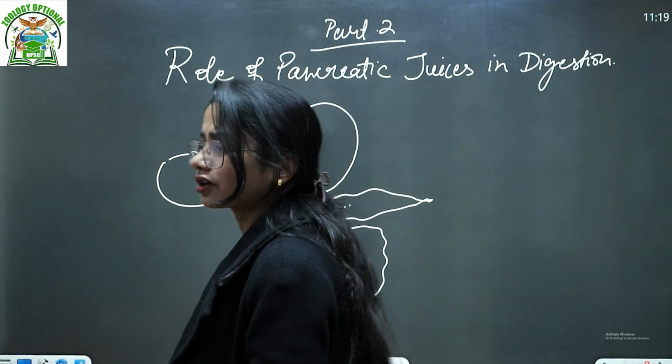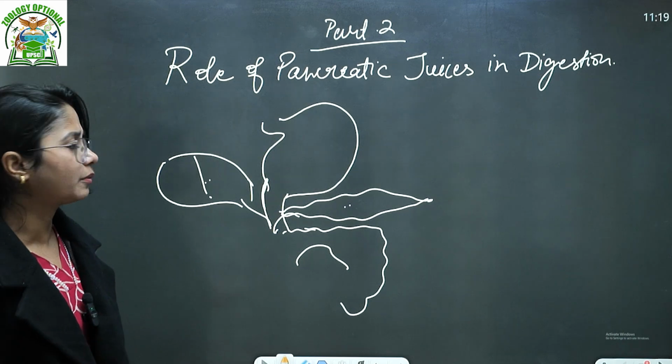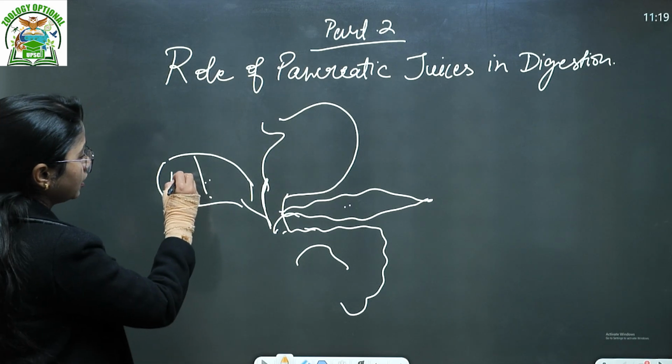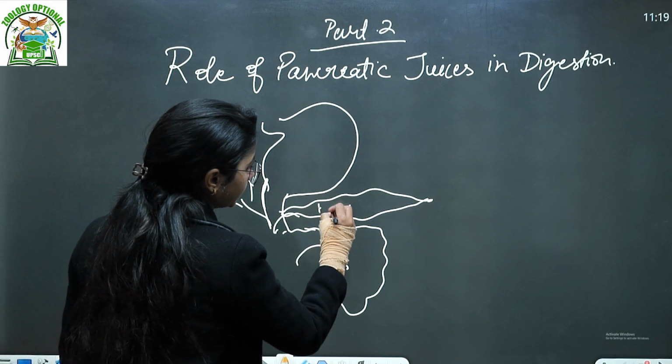Because we are talking about the pancreas, we can talk a little about the liver also. That is your liver and that is your pancreas.